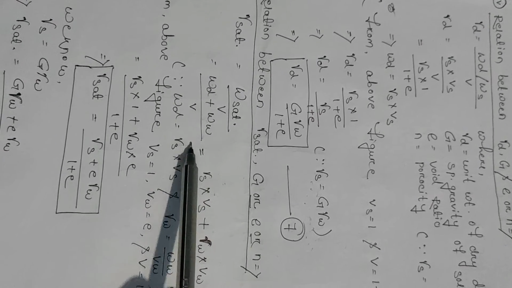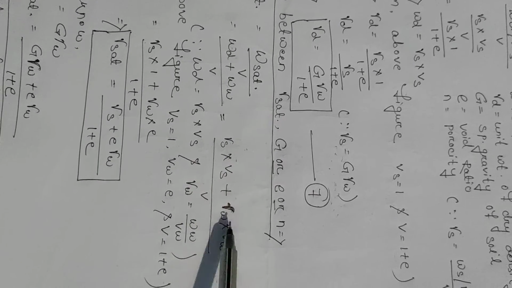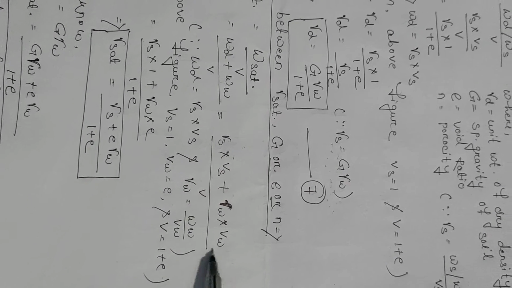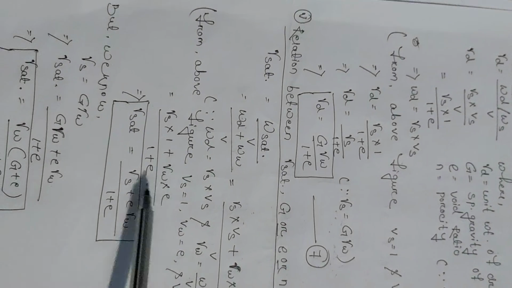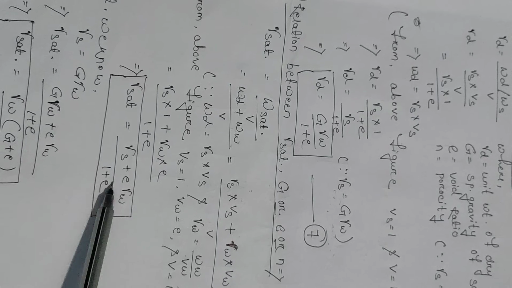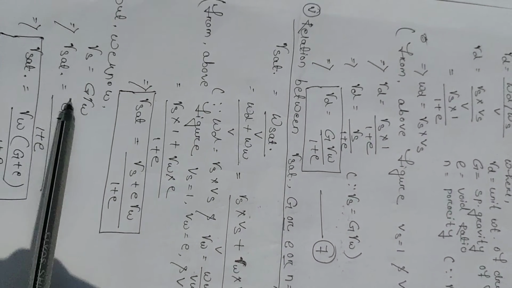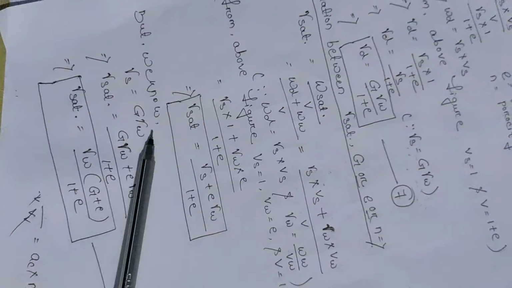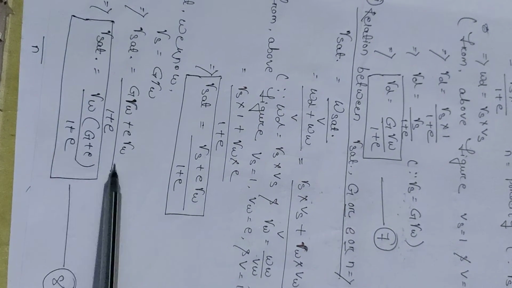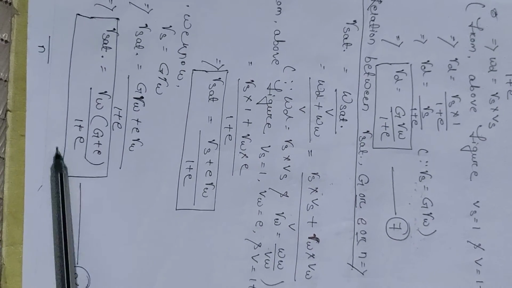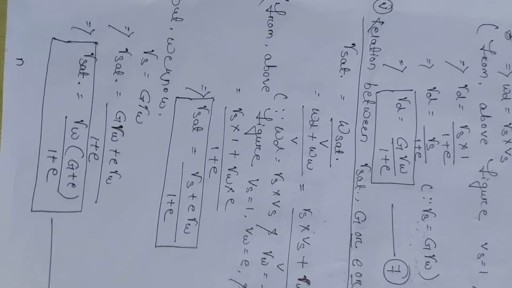The formula is Wd plus Ww divided by V, gamma s into Vs plus gamma w into Vw. From the same figure, gamma saturated equals gamma s plus e gamma w by 1 plus e. We know gamma s equals G gamma w, so putting this in, gamma saturated equals gamma w into G plus e divided by 1 plus e. So this is the eighth formula of gamma saturated.